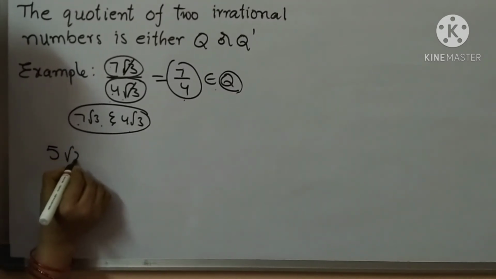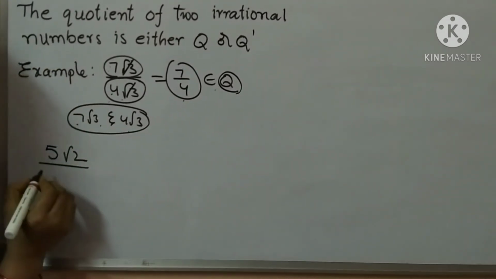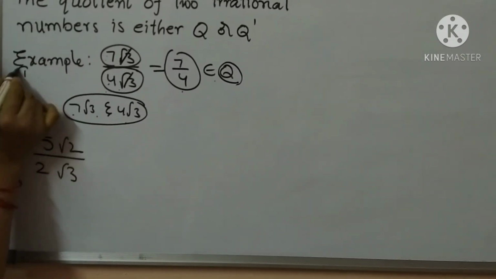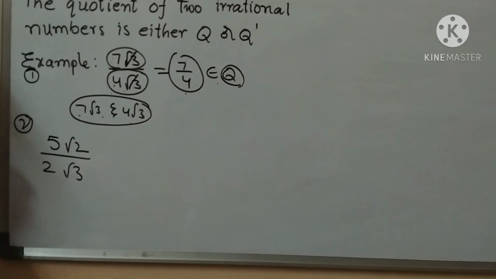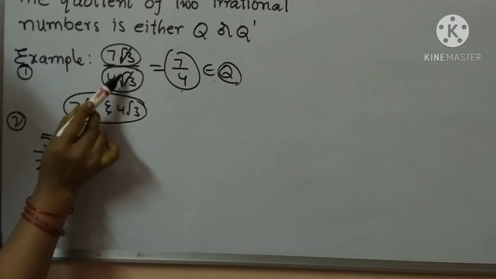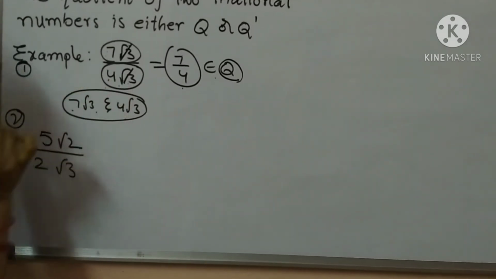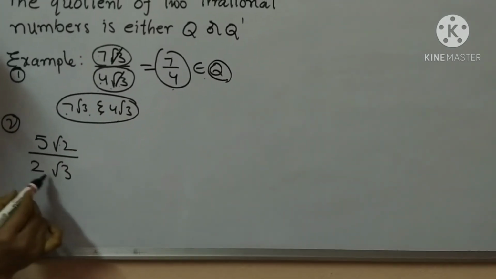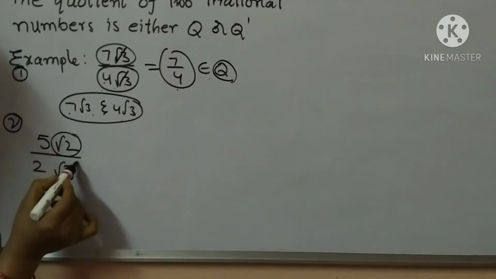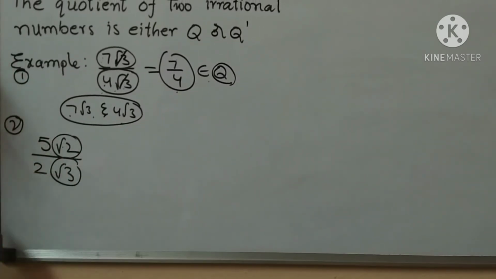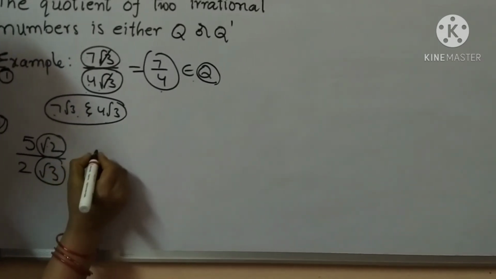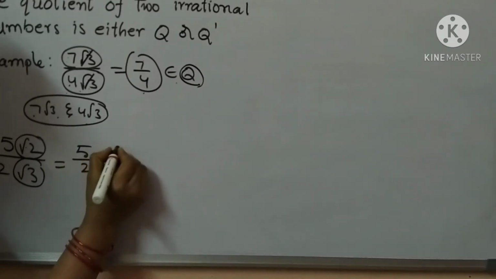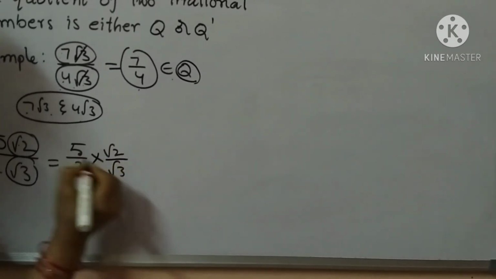5 root 2 by 2 root 3. So in this example 1 and this is example 2. In example 1, the numerator and denominator had the same root 3. In this case of 5 root 2 by 2 root 3, the irrational numbers are different, root 2 and root 3. Once observe that, first divide the numbers, 5 by 2 into root 2 by root 3.